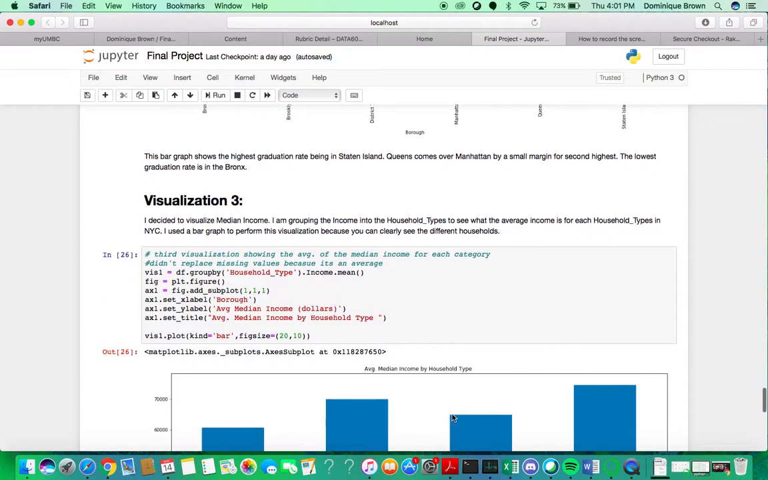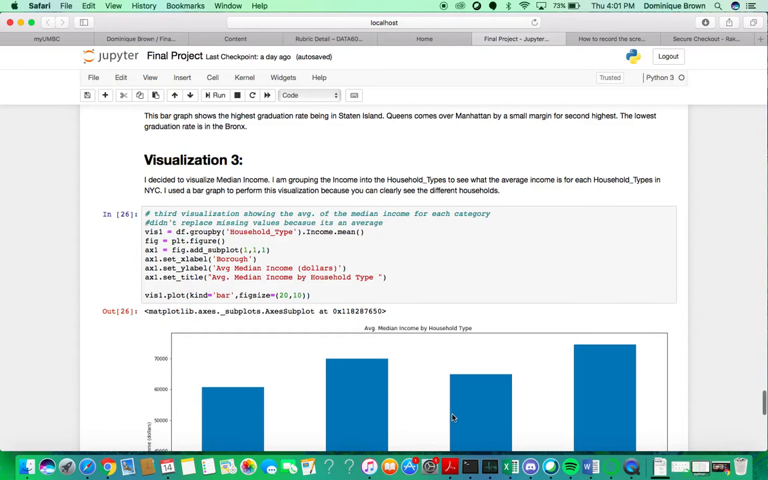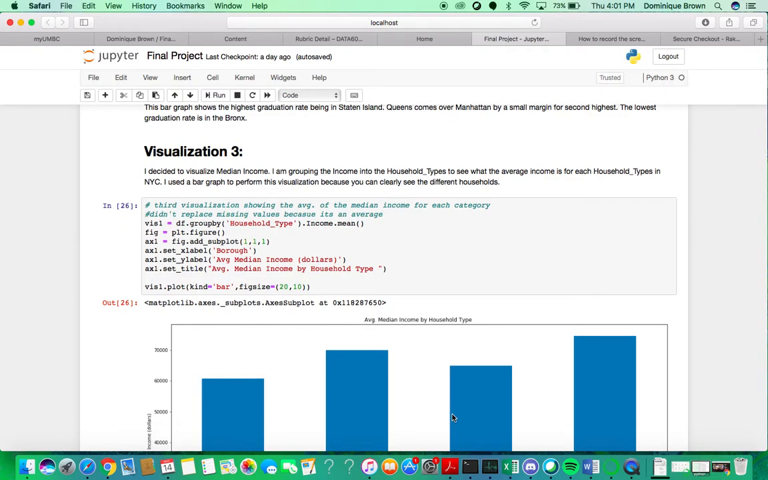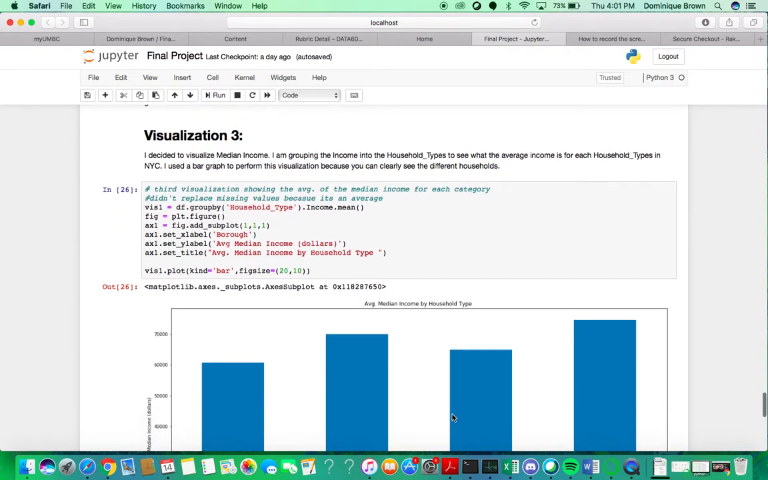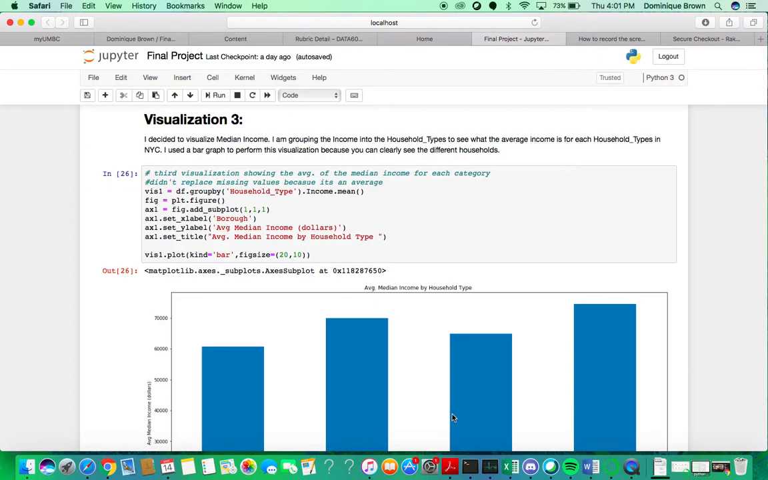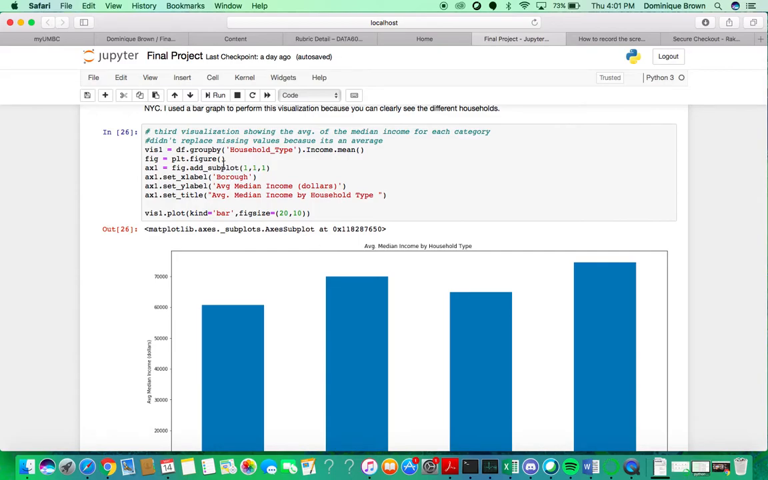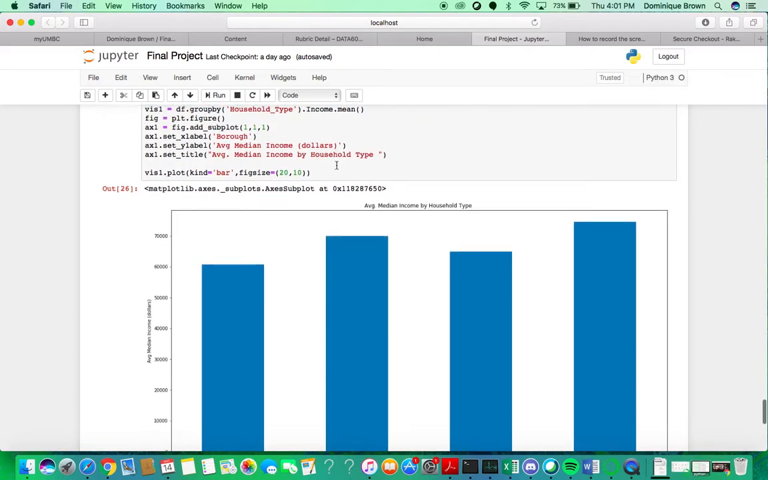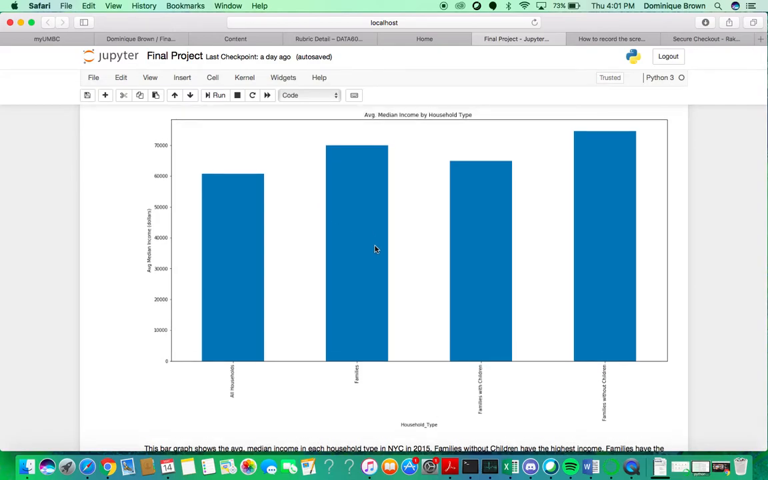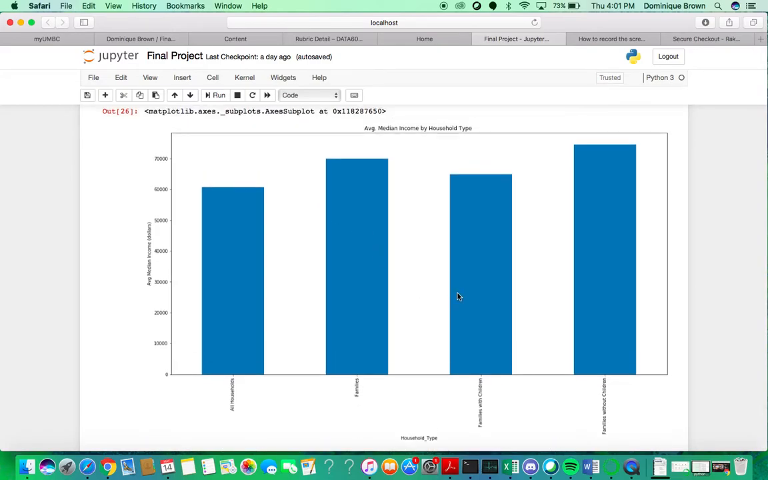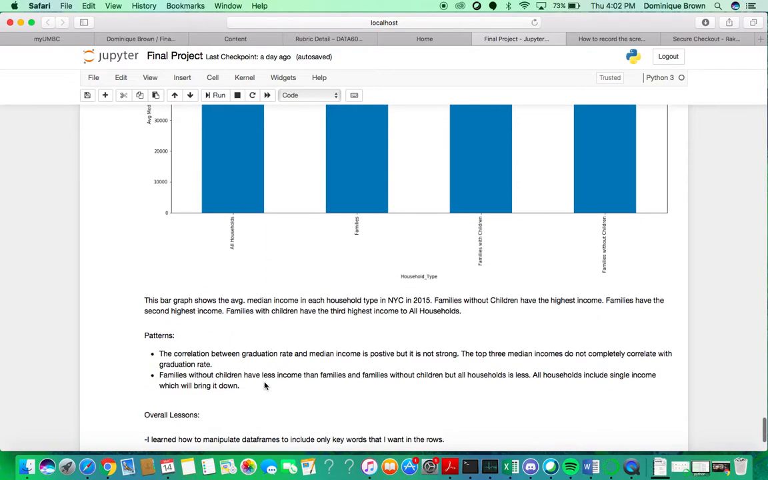And then the third visualization, I visualized median income by household type. I used a bar graph, again, because of the categorization of it. I used the group by function, by household type, by income, and then the mean. Here you can see that families with children is lower than families and families without children, but notably it's higher than all households.